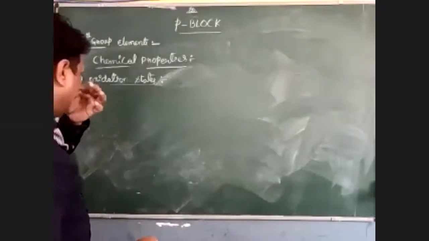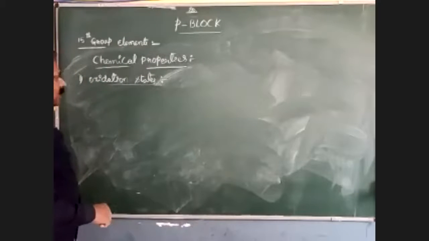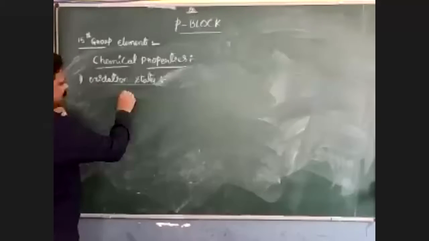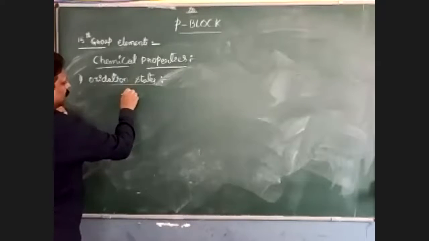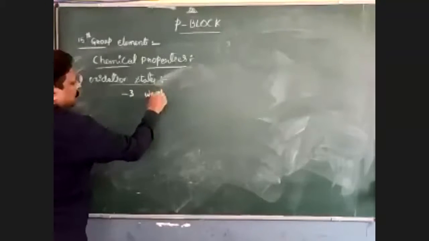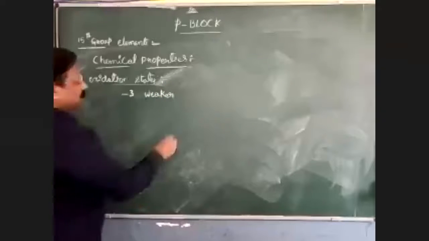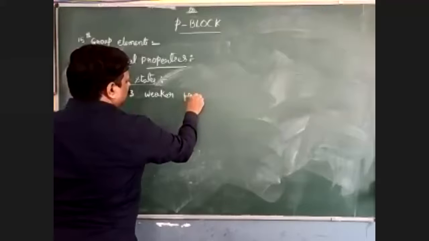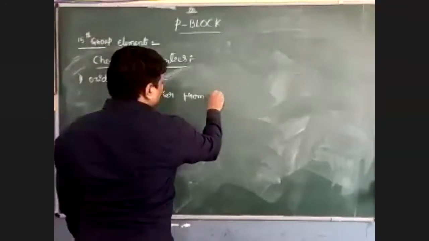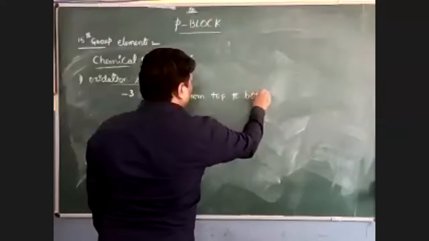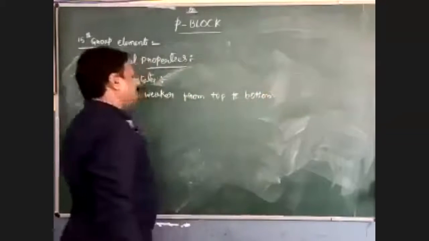Come to further discussion about the oxidation states. The -3 oxidation state becomes weaker from top to bottom. How can we explain that?